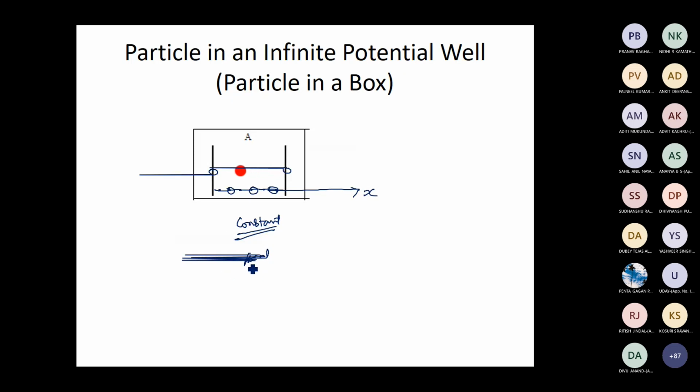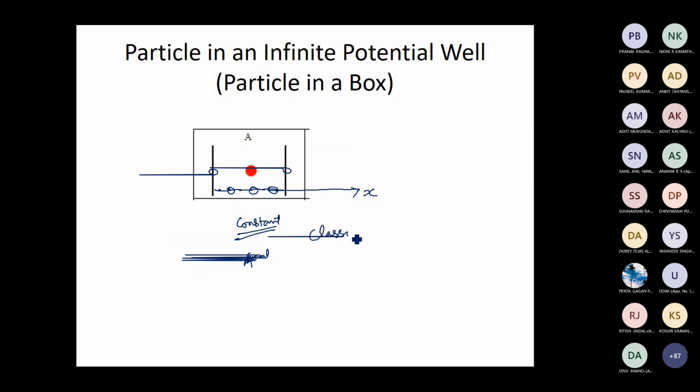It is continuous. It's a classical particle. Whatever energy you give to this particle, it can absorb that particular energy. It can absorb any continuous value of energy. So if you throw this ball at a very high speed, it will have a high energy. If you throw this ball with a very low speed, it will have a low energy, the corresponding energy. So this ball can have any continuous value of energy.